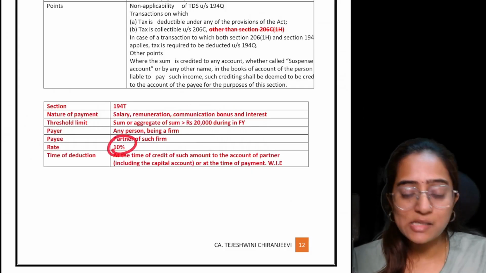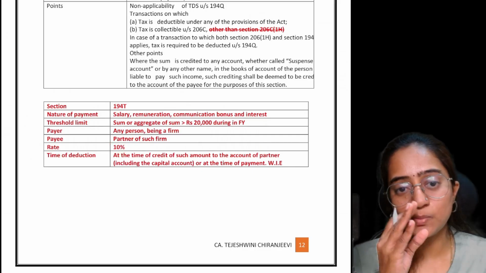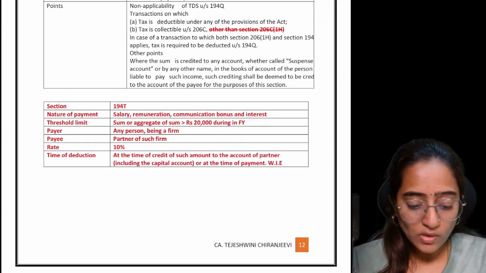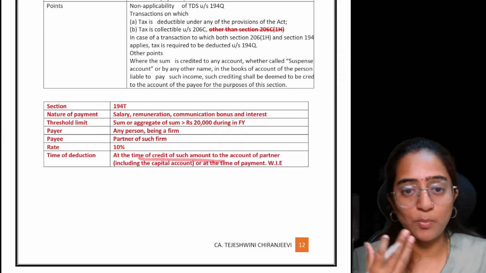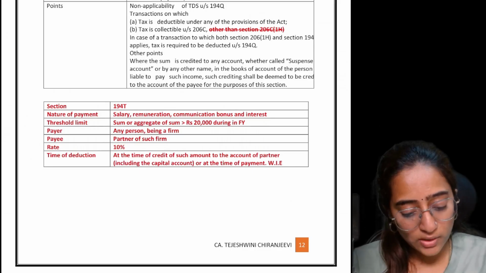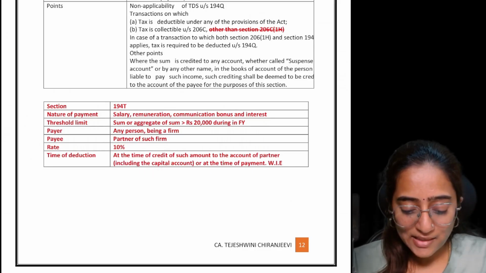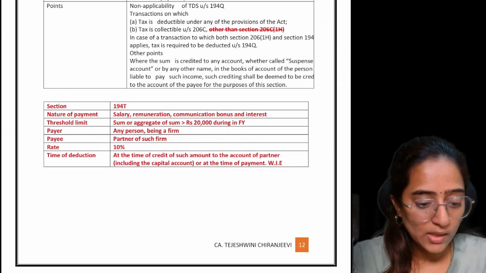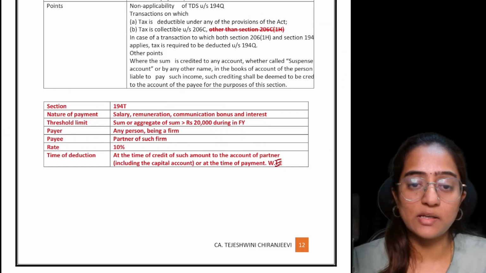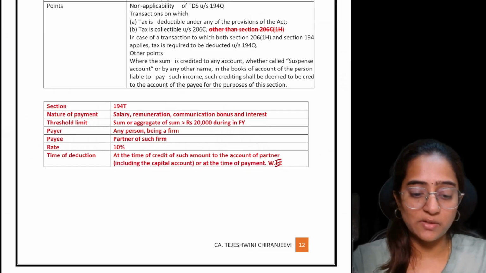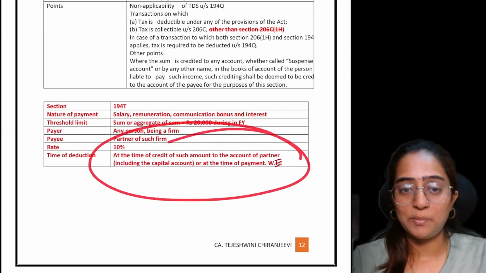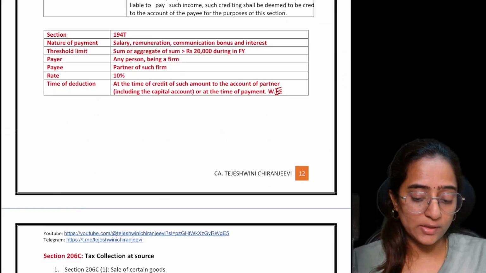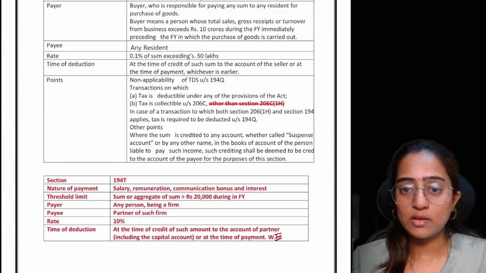Then you have to deduct the TDS at the rate of how much? 10%. You, being a firm, should deduct the TDS of 10%. It can be at the time of the credit of such amount to the partner's account, including the capital account also, or at the actual time of the payment, whichever is earlier. Whichever is earlier, you're supposed to deduct the TDS and pay to the government. Clear?